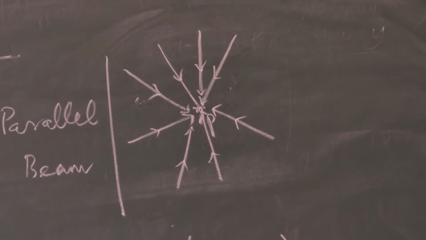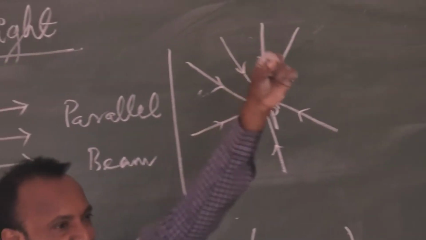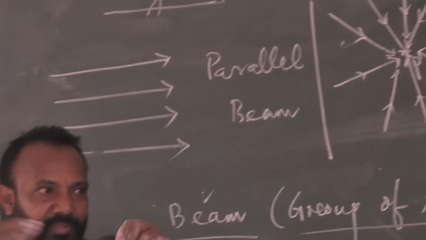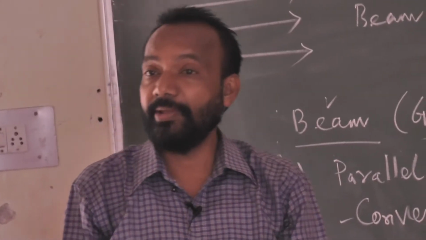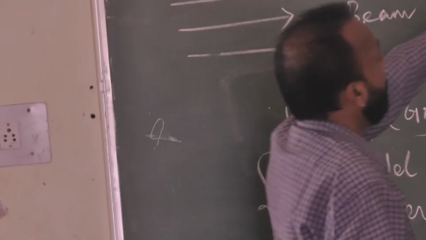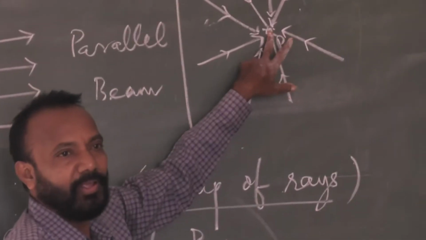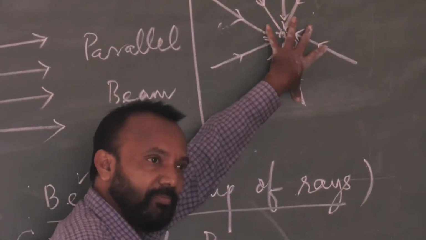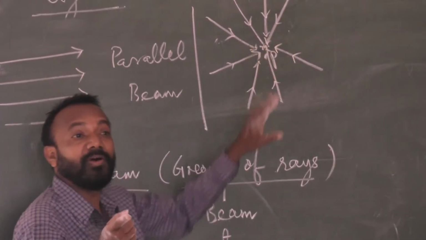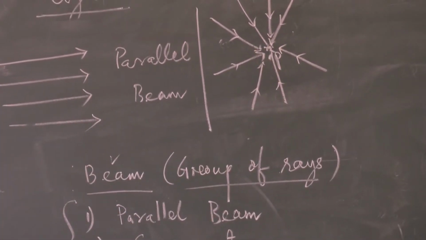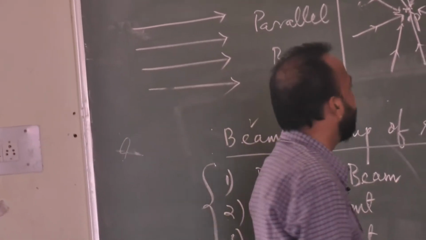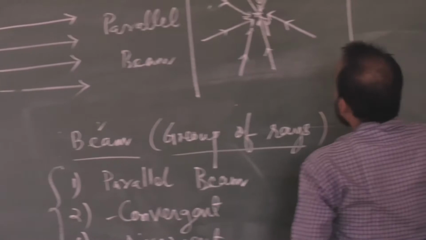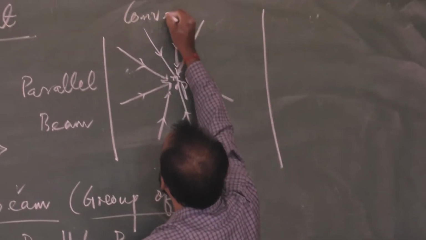From here also it is coming, here also it is coming. This is the pattern of the beam called convergent. Convergent means from different sources coming and meeting at a point. Let's write here convergent.